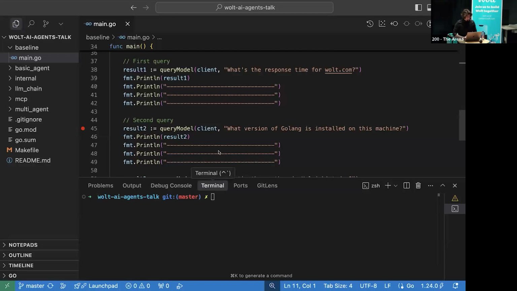Now, yeah, you can see my screen. So let's start with some baseline. What problem do we usually have with LLM models? Here we're going to send 3 simple queries.